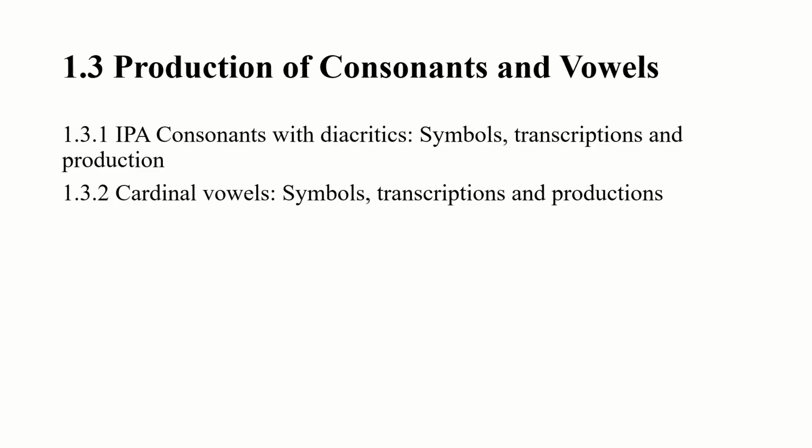First one is IPA consonants with diacritics, symbols, transcriptions, and production. And the second one is cardinal vowels, symbols, transcriptions, and productions. So today I am going to talk about only one topic, that is IPA consonants with diacritics, symbols, transcriptions, and production.